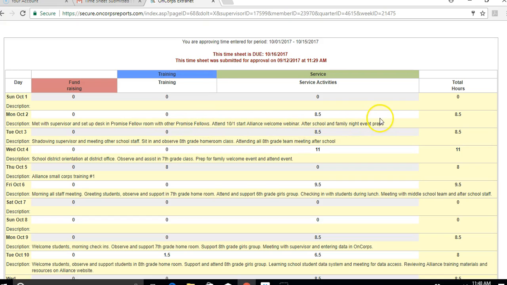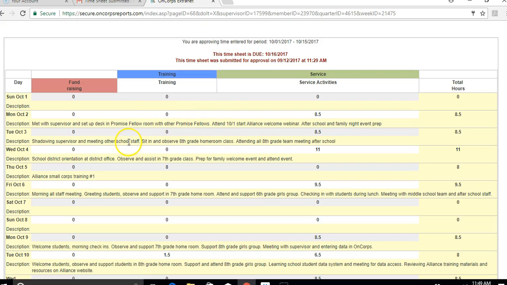So I already see an error for Monday, October 2nd. They said they attended the welcome webinar with the Alliance. Now that should be counted as 1 hour of training, but it was included in service. So that right off the bat is an error that will lead you to reject this timesheet and check in with your fellow and have them fix the errors. So that's one thing to keep in mind.